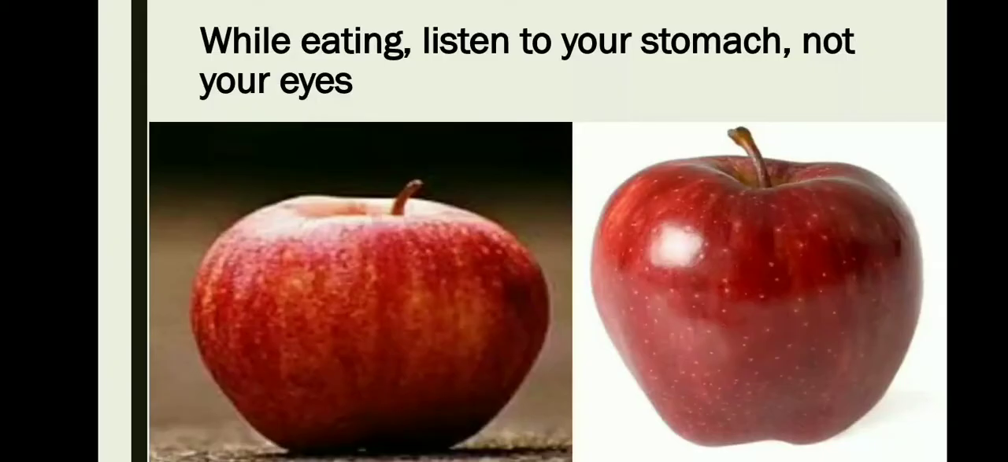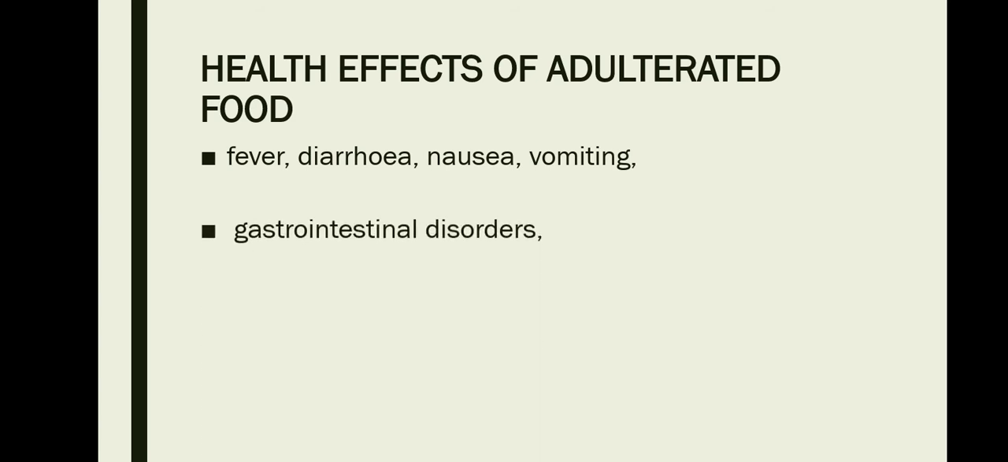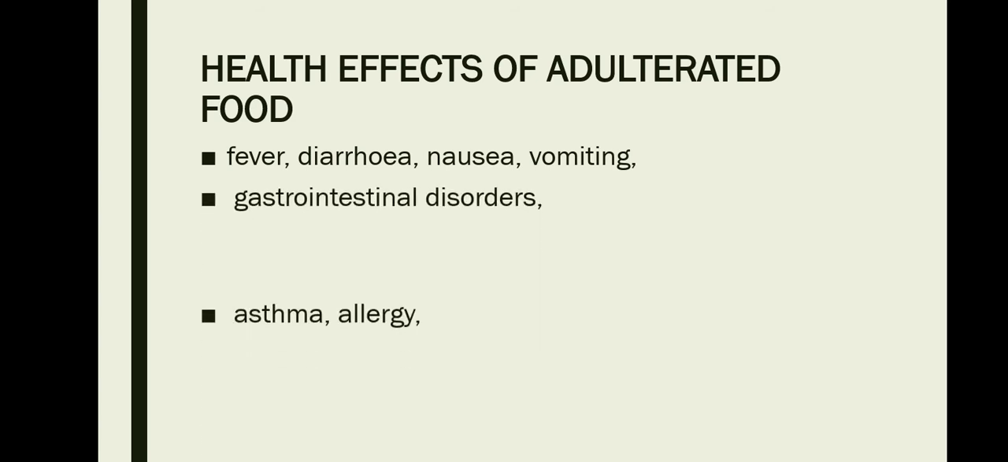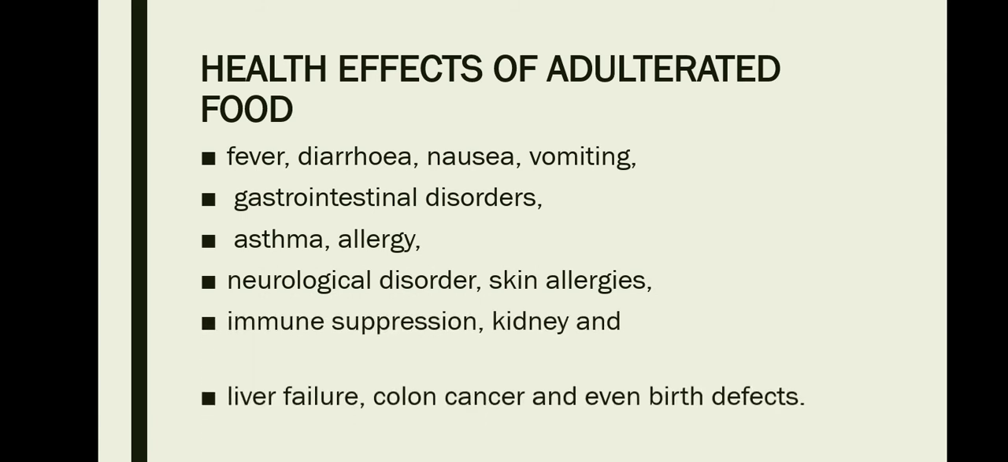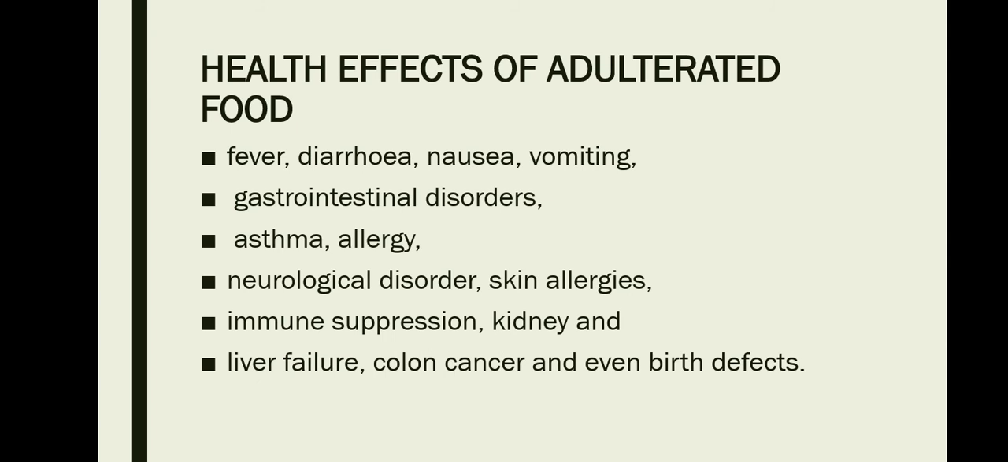Now we are going to be moving on to the most important part of the lecture, which is health effects of adulterated food. So if a person is going to consume adulterated food, then it could lead to fever, diarrhea, nausea, vomiting, gastrointestinal disorders, asthma, allergy, neurological disorders, skin allergies, immune suppression, kidney and liver failure, colon cancer, and it could even lead to birth defects. So, consumption of adulterated food is not at all good for your health.